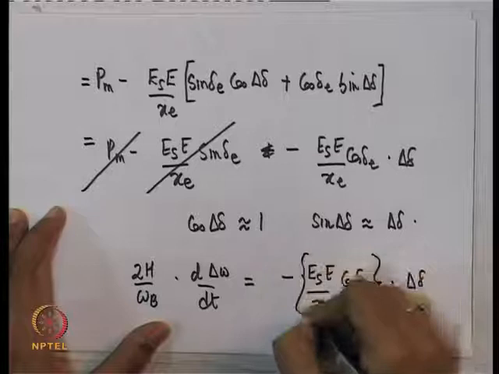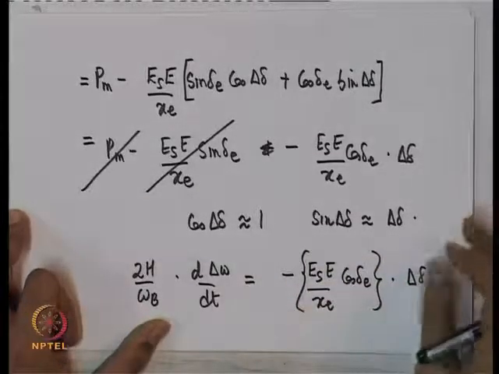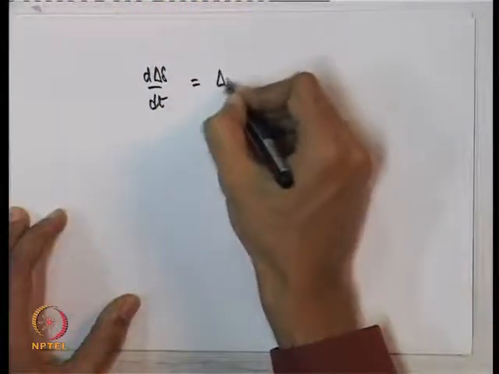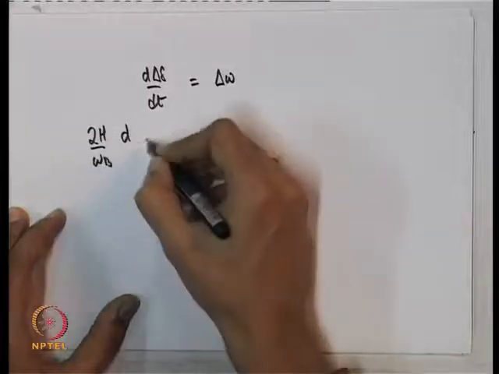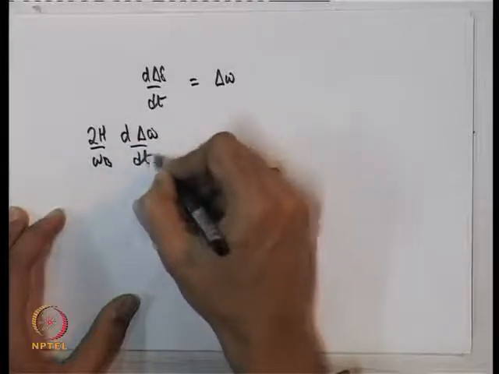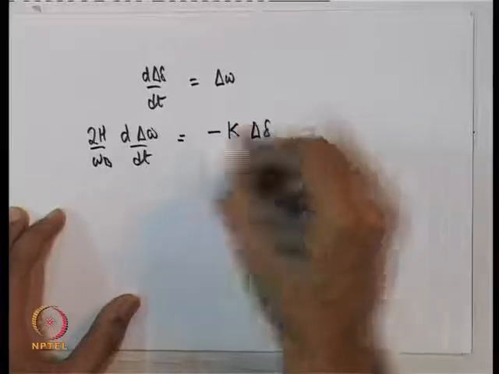This is a constant value evaluated at the equilibrium point. I will call this capital K. So, the differential equations for small disturbances around an equilibrium are d delta by dt is equal to delta omega, and 2H by omega b d delta omega by dt is equal to minus K delta delta.